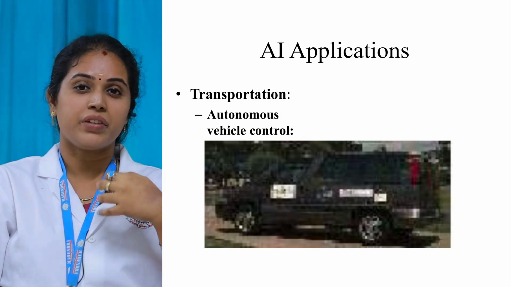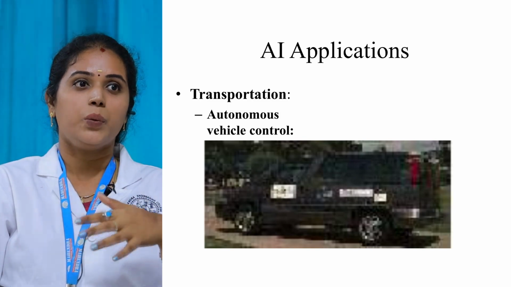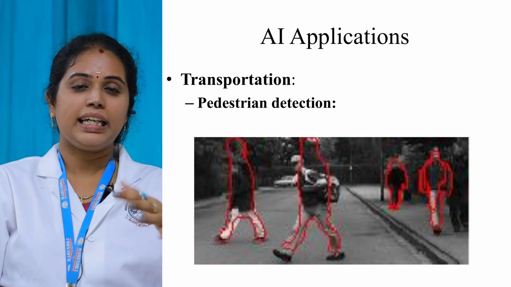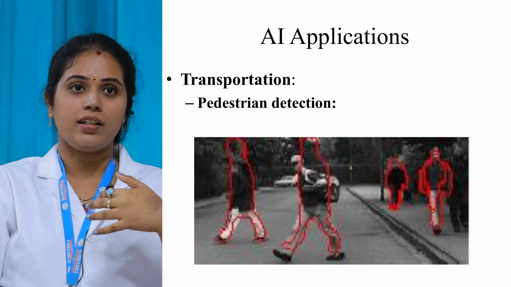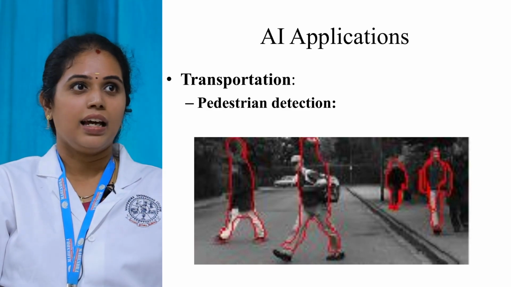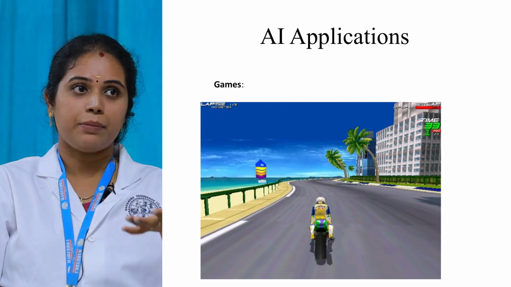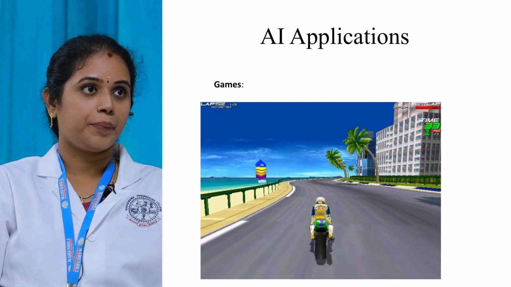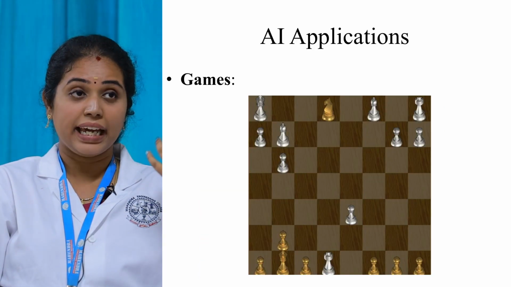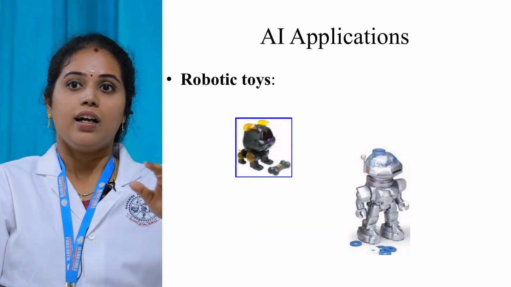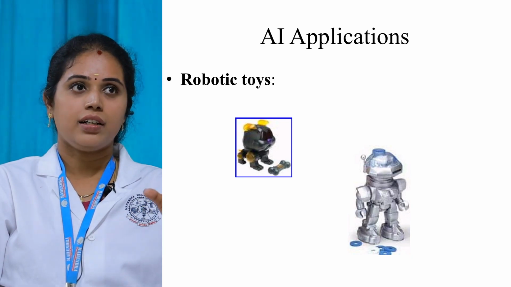It is able to drive a car in an autonomous manner, which means it knows about the traffic present outside. According to that, it can vary the speed of the vehicle. Pedestrian detection, everything is possible with the help of AI. And also games. A lot of games with AI are there, like playing chess, and robotic toys. These are all the applications that I have listed here.